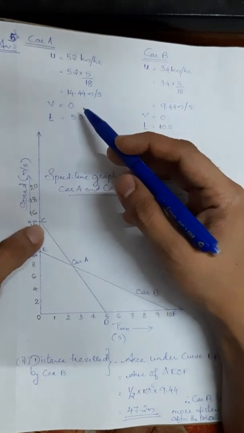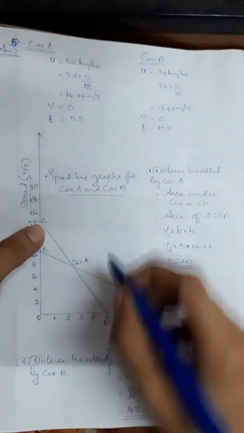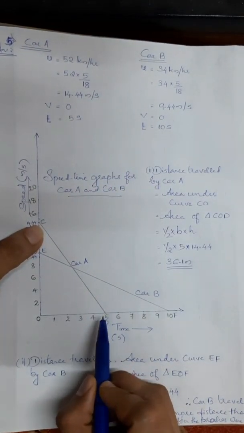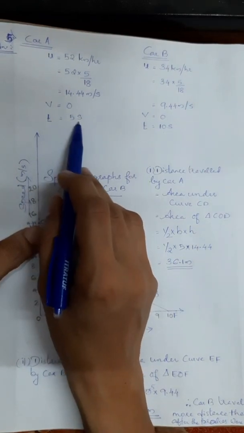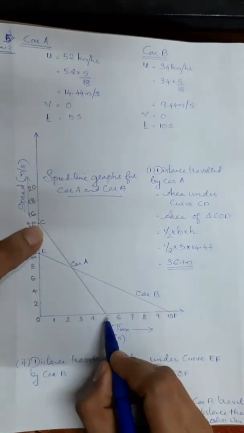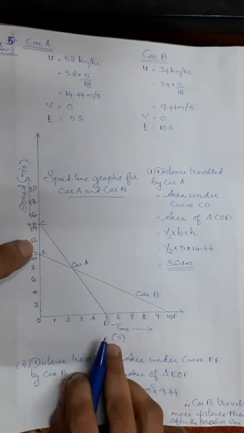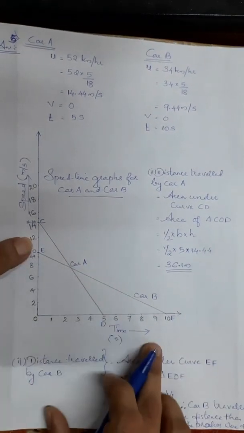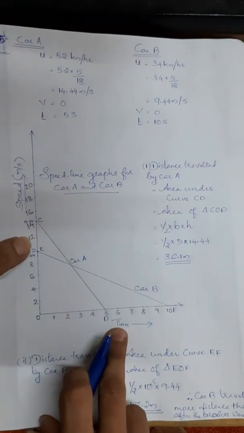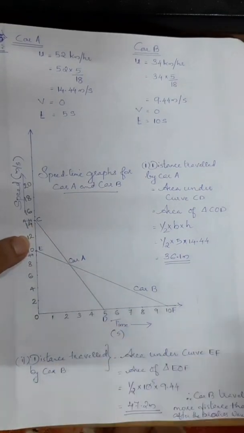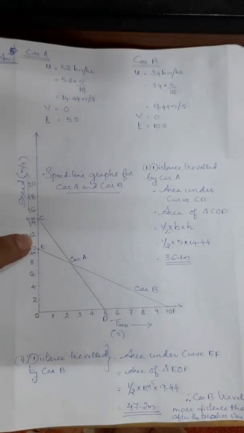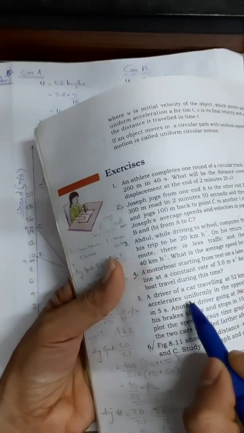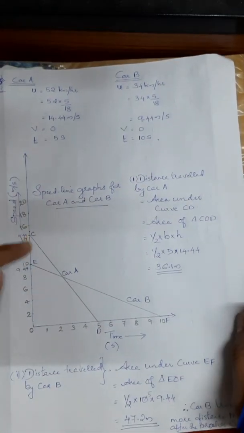So his final velocity will be 0. His velocity will be 0 here, and the time given is how much? 5 seconds. This is the speed time graph. So from 14.44 to 5 I have drawn, and I will be getting a straight line here. Even in the question it's mentioned that it accelerates uniformly. See, here in the question they have given us accelerates uniformly. So we know that for that the slope will be a straight line.